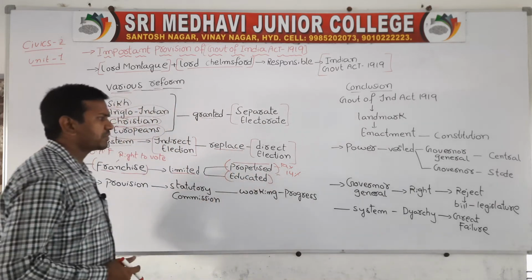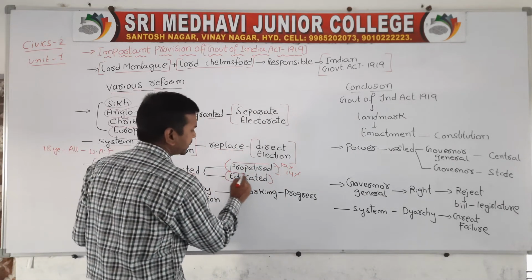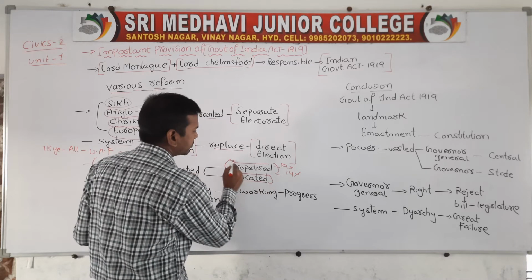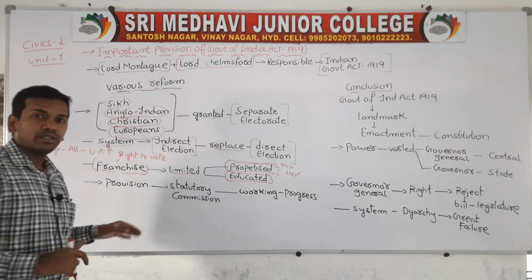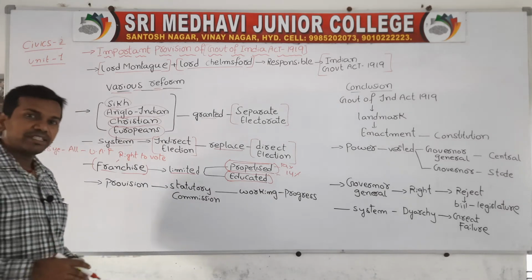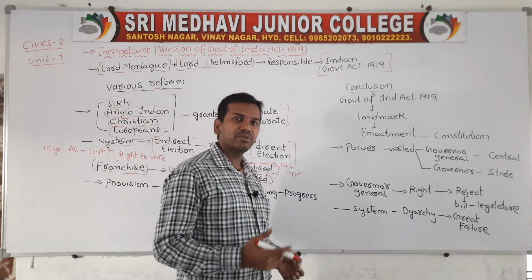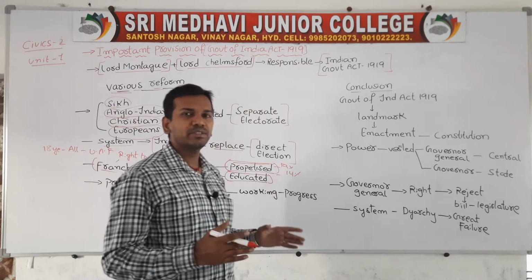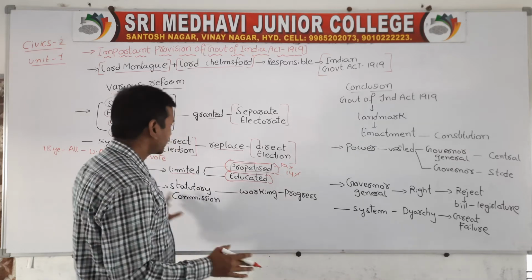So the Government of India Act gave the right to vote to only two sections of people: either you should be educated, or you should be a taxpayer. Educated and taxpayer, both are important. Persons who were at the same time educated and taxpayers had the right to vote, and this was given to only 14% of people in those days. So this is the second point.